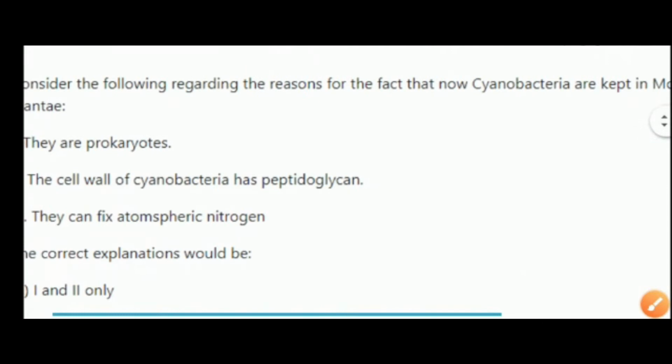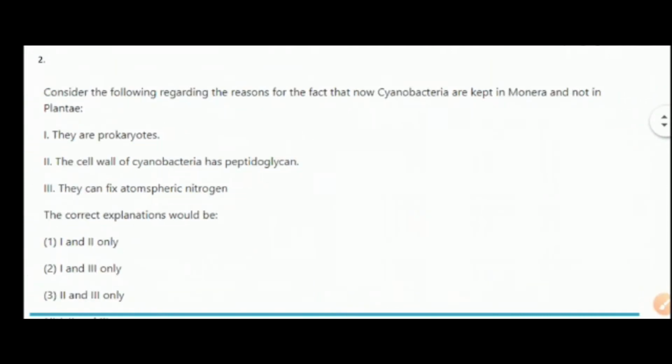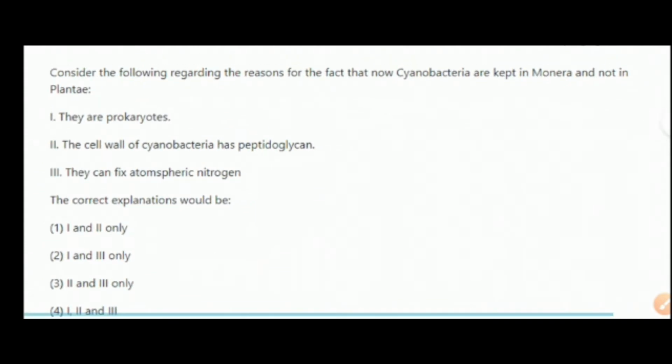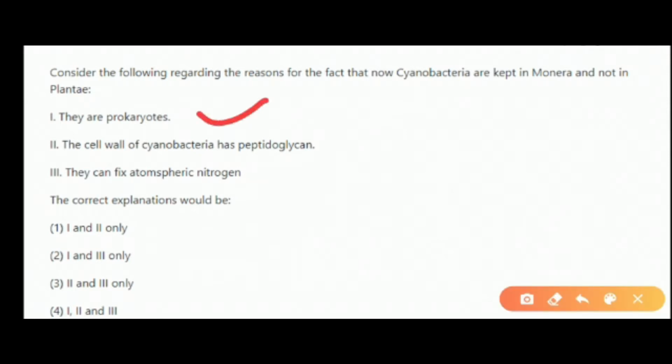Now moving towards the next question: consider the following regarding the reasons why cyanobacteria are kept in Monera and not in Plantae. So we have to find those features or properties that tell us why they should be kept in Monera only, not in Plantae. The first point is they are prokaryotes. Yes, they are prokaryotes, that's why they are kept in Monera. The second point is the cell wall of cyanobacteria has peptidoglycan. Yes, that is also an exclusive feature of Monera. And the third one is they can fix atmospheric nitrogen.